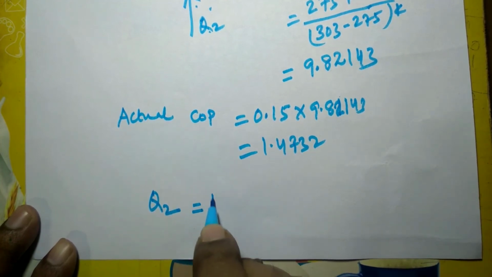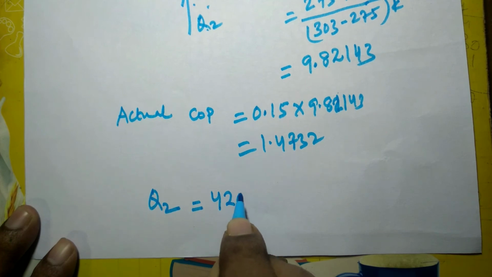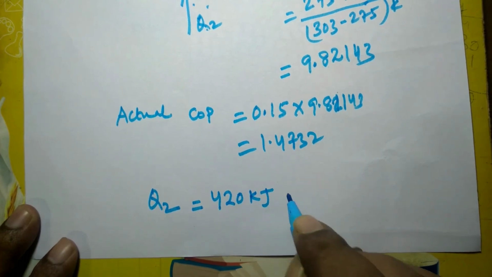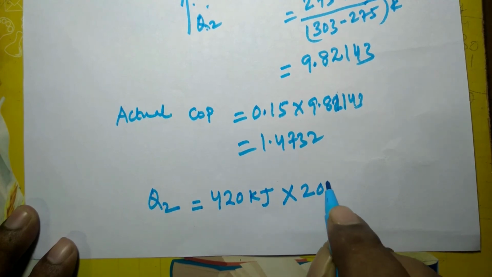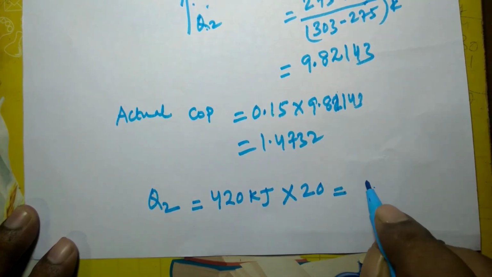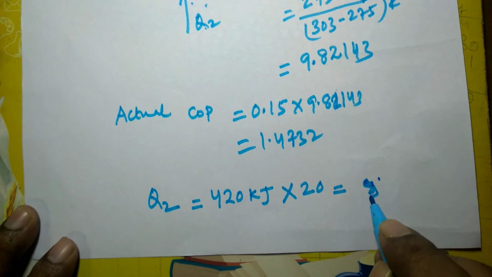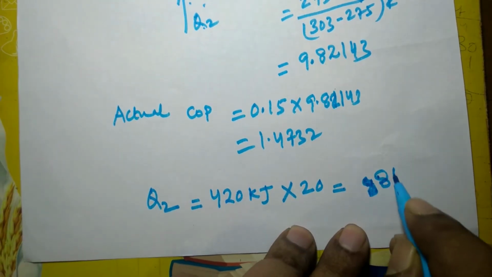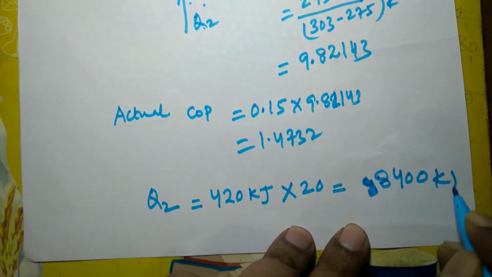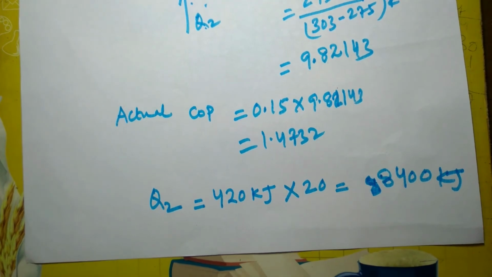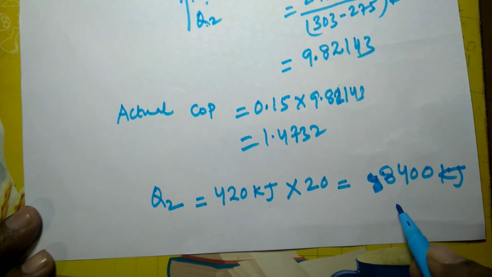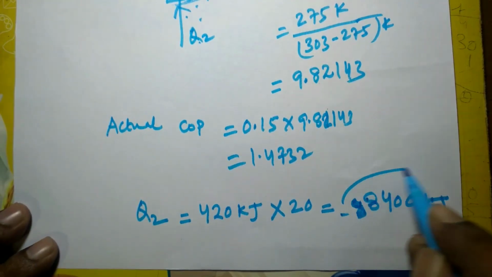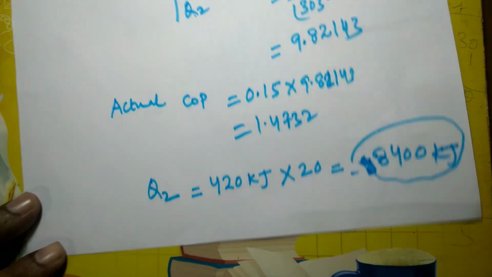Q2 is equal to, for every time you open the door, this amount of heat enters, and in a day the door is opened 20 times. So in a day this amount of heat is extracted by the refrigerator, 8400 kilojoule. So we will calculate for a day, then eventually we will calculate for the month.